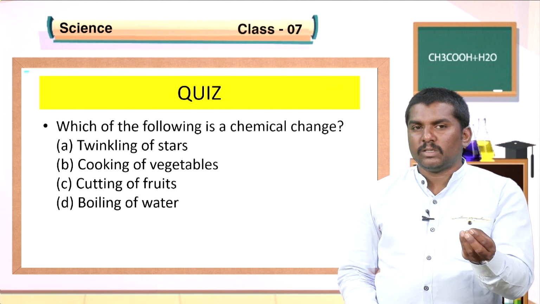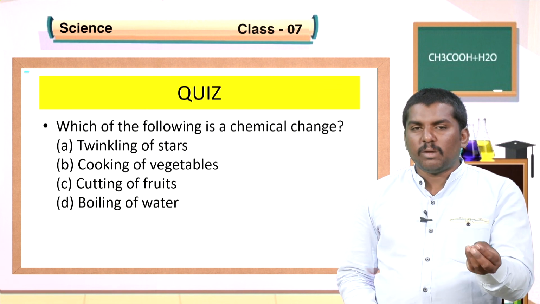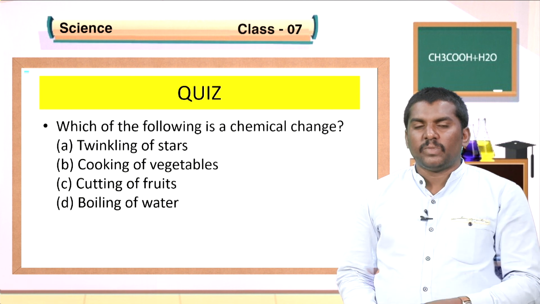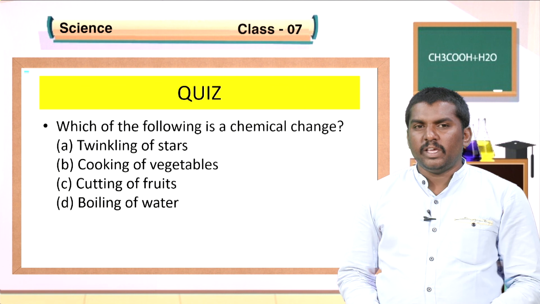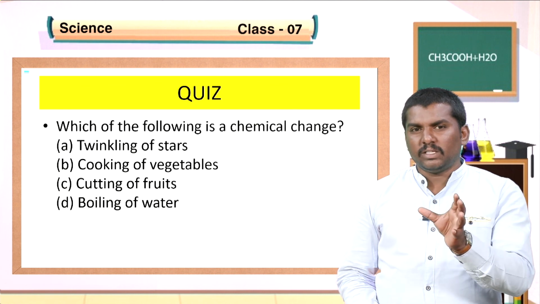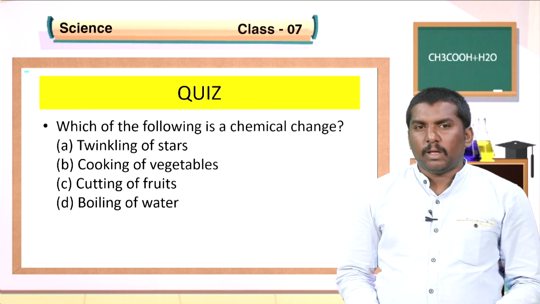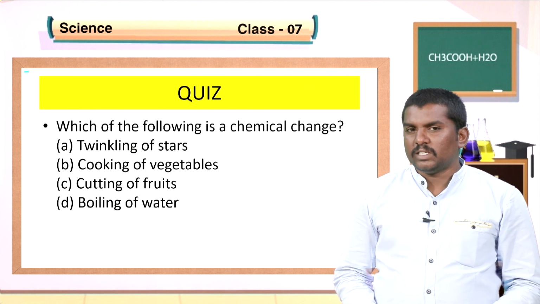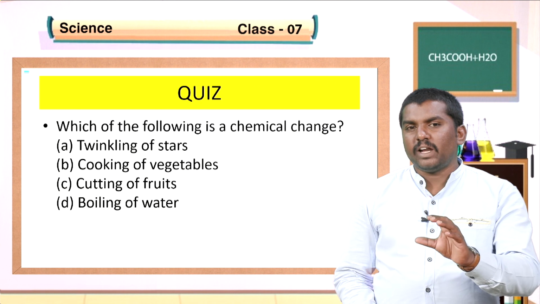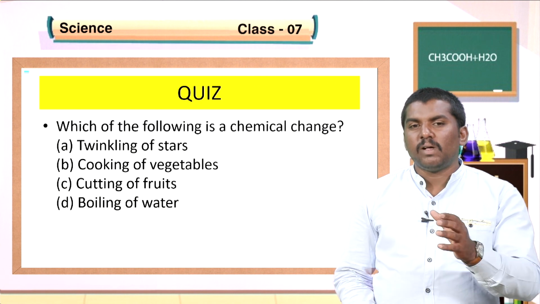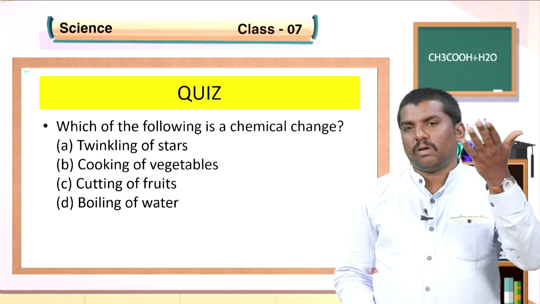So we can conclude that cooking of vegetable is a chemical change. In case of option C, cutting of fruits, here only the size of the fruit gets changed. In option D, boiling of water, here what is the change? Here the state of the water gets changed from liquid state to gaseous state.